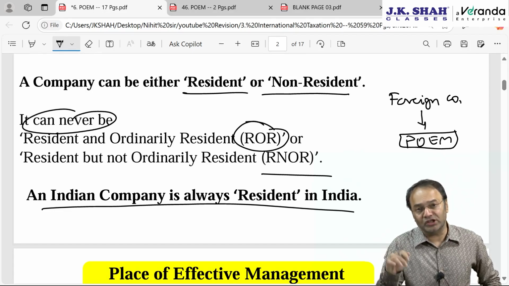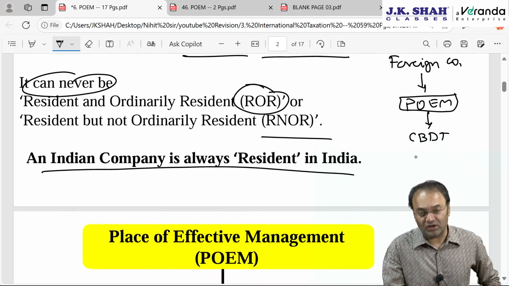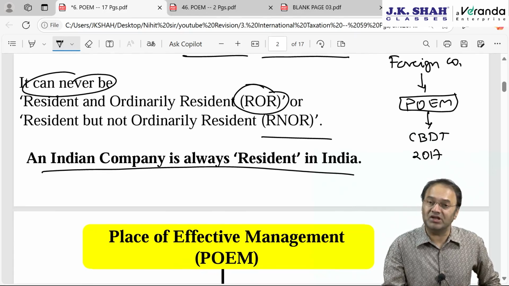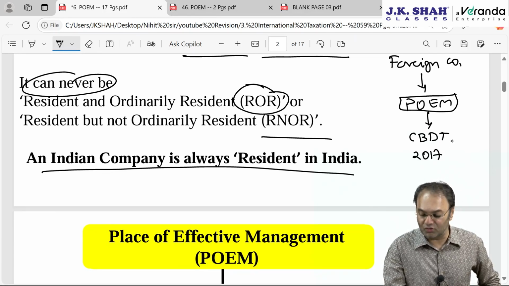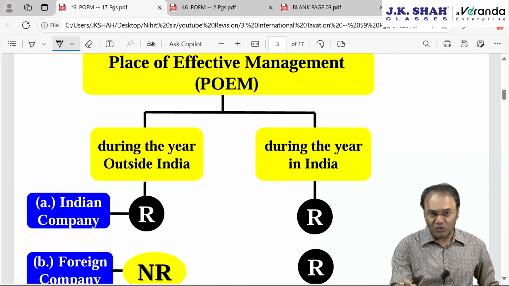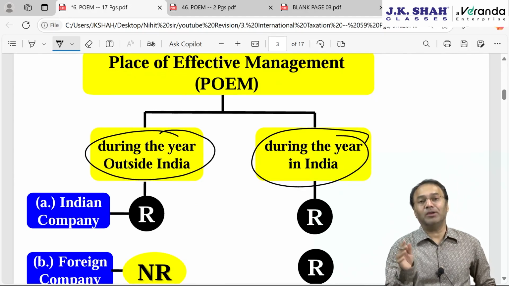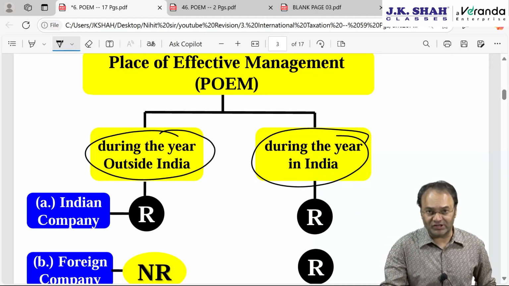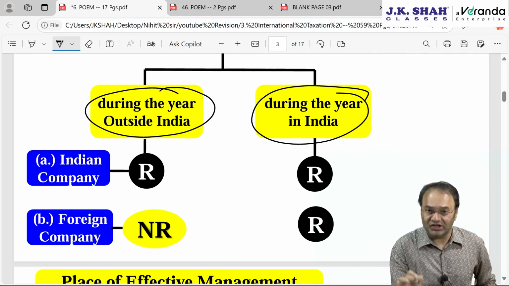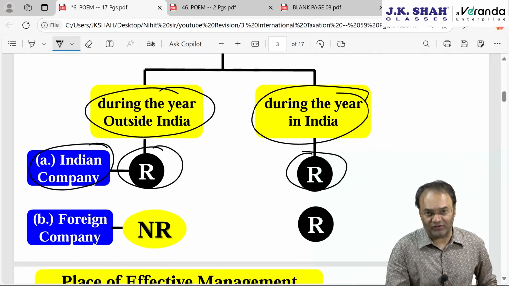Now, what do you mean by place of effective management? That is not given in the Act. It is given by way of CBDT circulars, which you did not have at inter-CA level. There are two CBDT circulars, one of January 2017 and one of February 2017. So place of effective management could be either in India or outside India. It cannot be partly in India, partly outside India. As we discussed in the previous chapter, an Indian company is always resident in India, irrespective of the location of place of effective management.